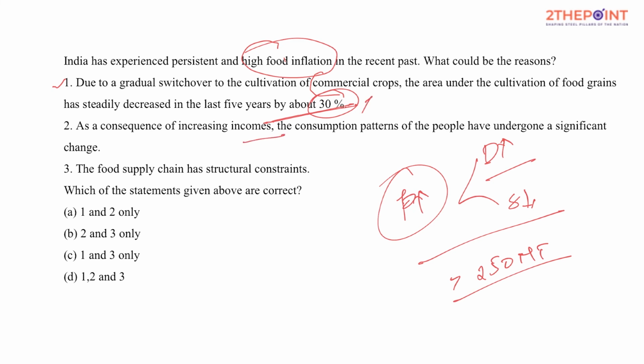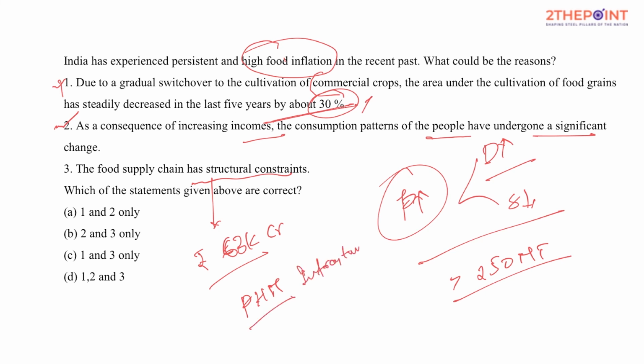As a consequence of increasing income, the consumption pattern of people has undergone a significant change. Yes, people's ability to spend increases, and that could be a better thing. Food supply has a structural constraint. You would be surprised to know, my friend, 63,000 crore worth of agriculture produce in India is wasted because of bad post-harvest management: infrastructure, storage, transportation, supply chain, and lack of food processing. This is one major reason why food prices in India are generally high. So the most appropriate answer is B.